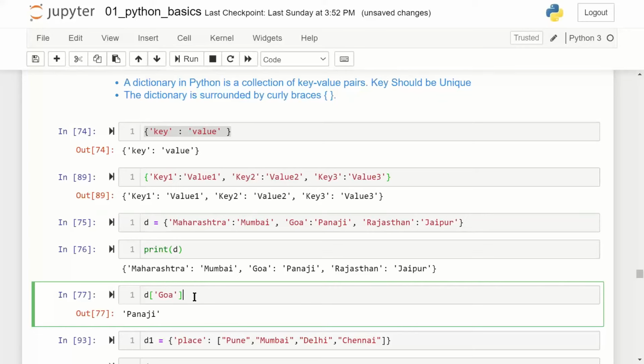When are dictionaries useful? When we have something which is in a key value format. For a given key, there is some value, and at a later stage, I want to access the values based on the key. Where are these key values more useful? These key values are more useful when we have data which is in an unstructured format, when the number of columns are not fixed.